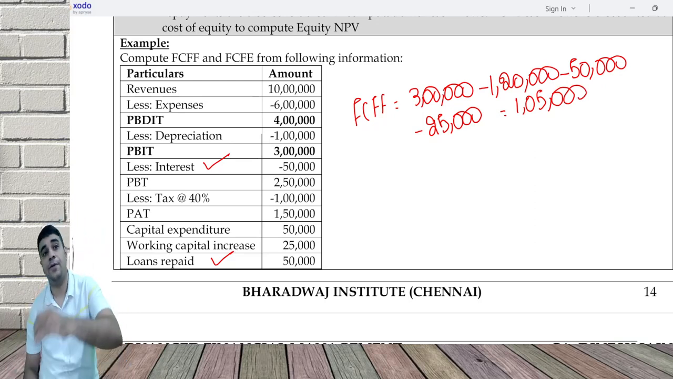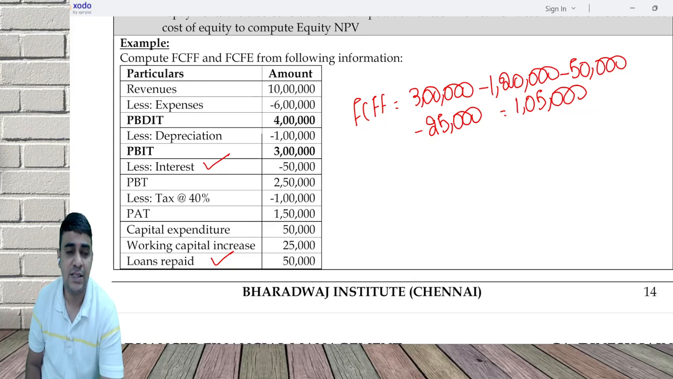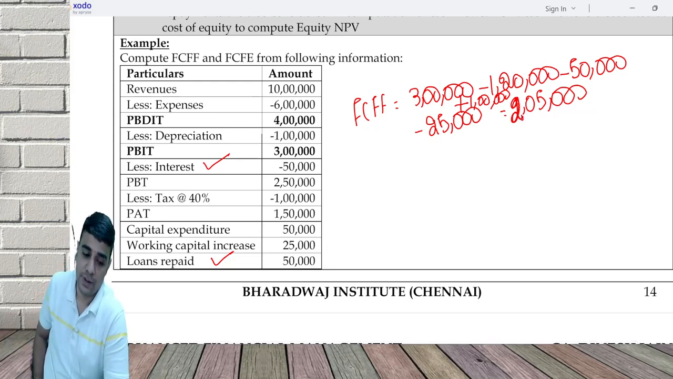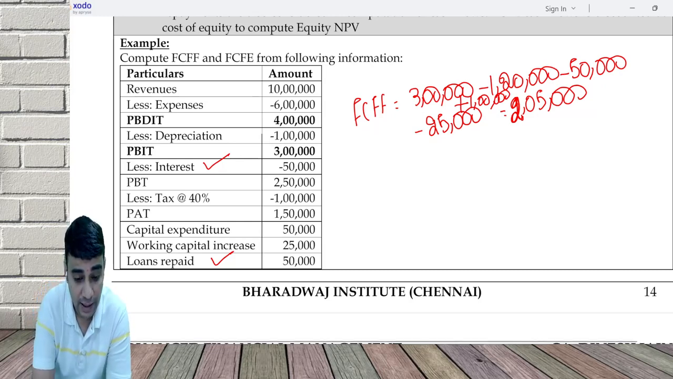From FCFF, if you want, you can move to FCFE, or you can do the calculation from the beginning also. Let me see, from FCFF, how do I move to FCFE? How much is the interest paid? Sir, we will add depreciation also, no? Oh, sorry. Add back depreciation. 1 lakh is the depreciation. So 2 lakh 5,000. Okay. Now FCFE starts with 2 lakh 5,000.